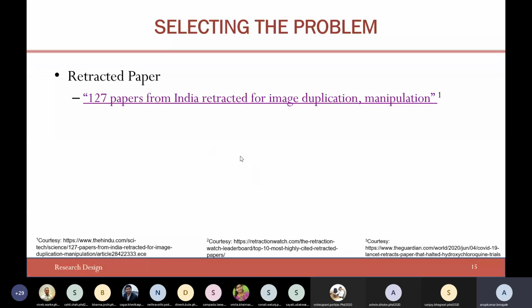Are you still seeing the slide, or are you seeing the web page? So it is the web page. Okay. You are seeing this article, right? 127 papers from India retracted for image duplication and manipulation.